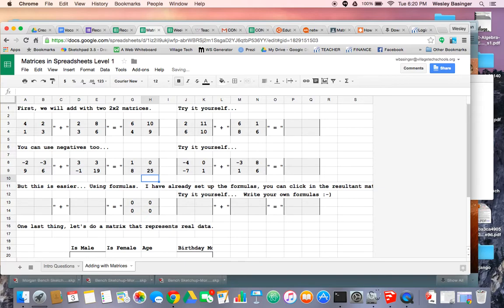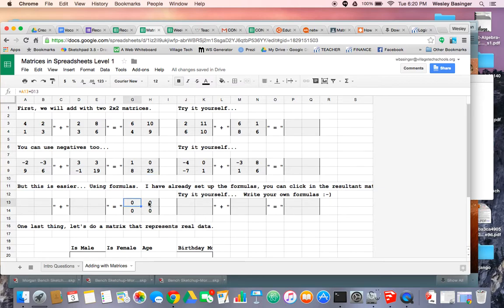Okay, but if you had to do everything manually by yourself, there would really be no point in using a matrix. It would just be making your matrix look a little nicer. The cool thing is that you can have pre-built formulas already in there that will allow you to input your own numbers and get quick outputs.